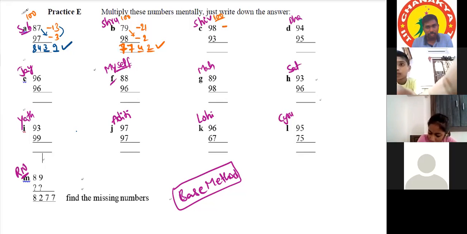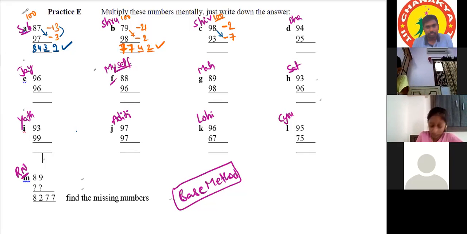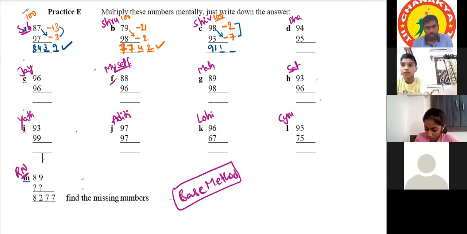Okay, plus 2 or minus 2? Sir, minus 2. Okay, next. Sir, 93 will become minus 7. Okay. Sir, 98 minus 7 is equal to 91, sir. Okay. After that, sir, two zeros are there. That's why we should keep 2 digits. Okay. 7 twos are 14, sir. Okay, right. Very good.